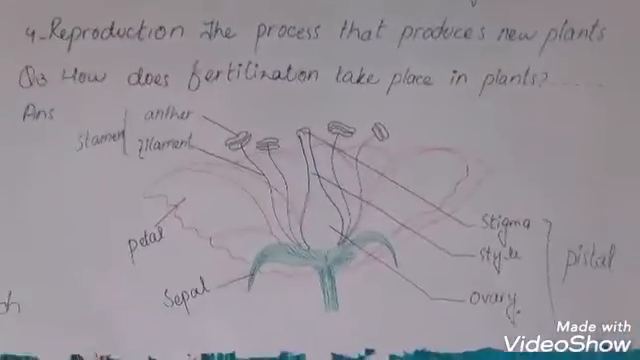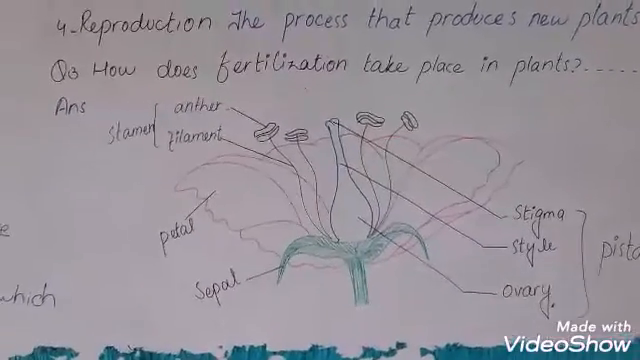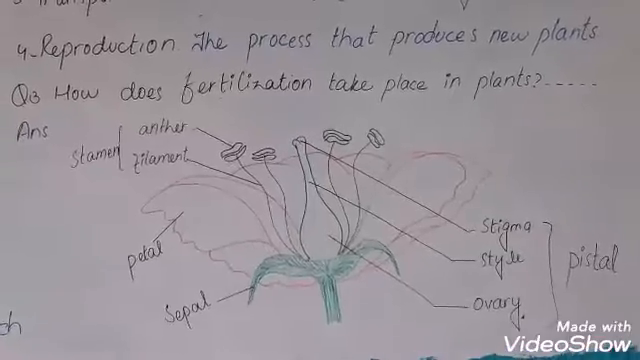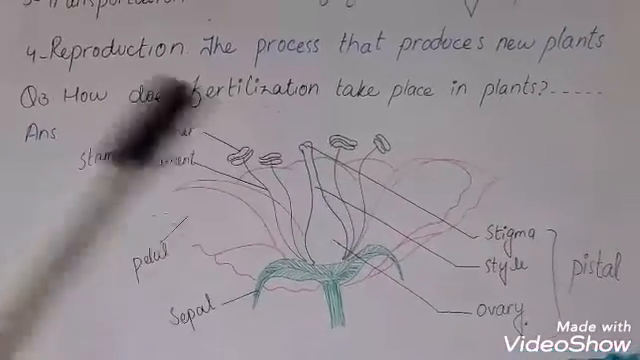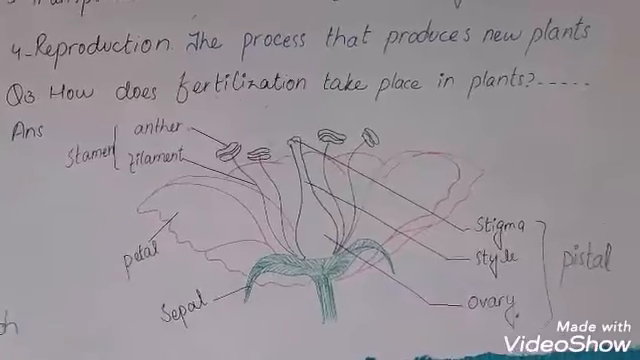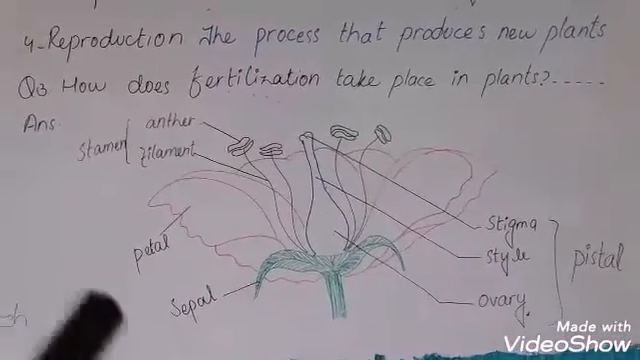Now, third and last question, how does fertilization take place in plants? Draw a diagram. By drawing this diagram, you can explain the fertilization process in the plant. This diagram is also present in your book. So, note these questions in your notebooks.